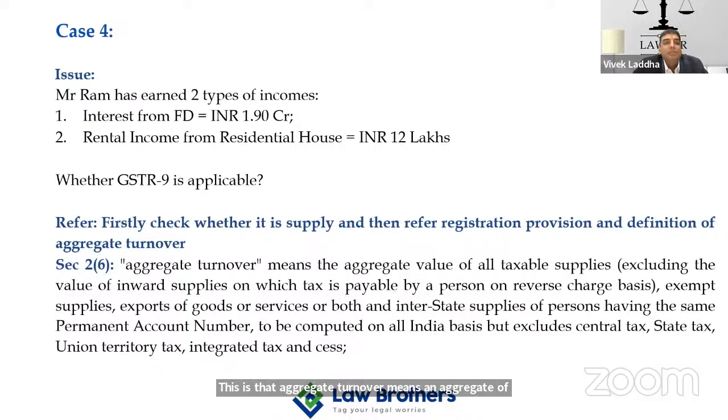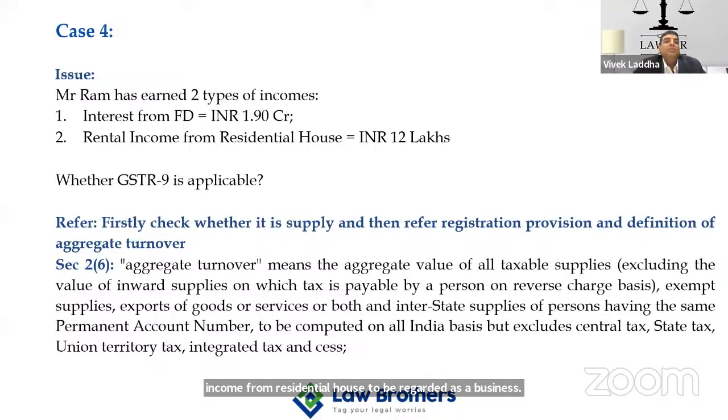So there has to be a supply first, and for the supply you have to check section 7 of the Central GST Act, right? And the Central GST Act says that for being a supply, the activity has to be in the course of business or in furtherance of business, and the definition of business has been given under section 2(17) of the Central GST Act, right? So the question is whether the interest from FD should be regarded as business in nature or rental income from residential house to be regarded as business in nature.